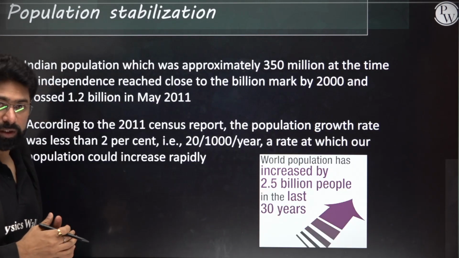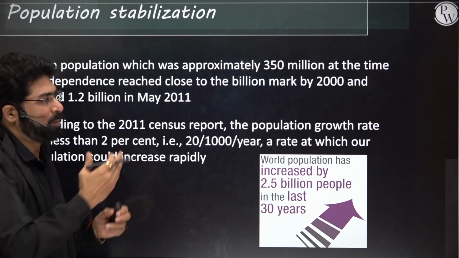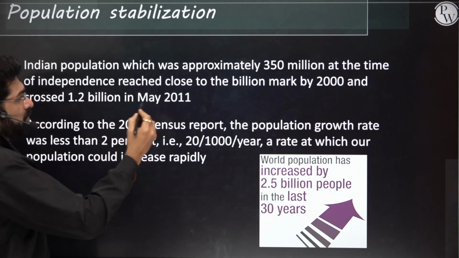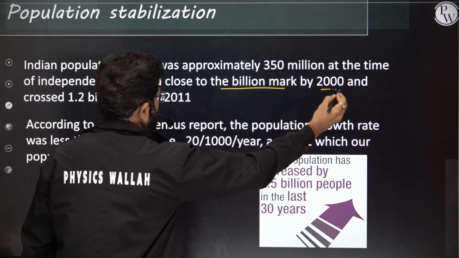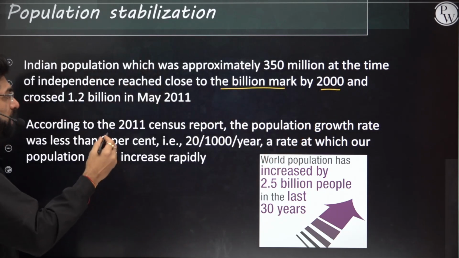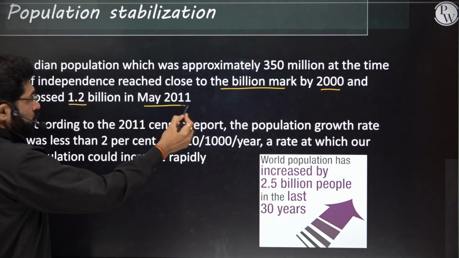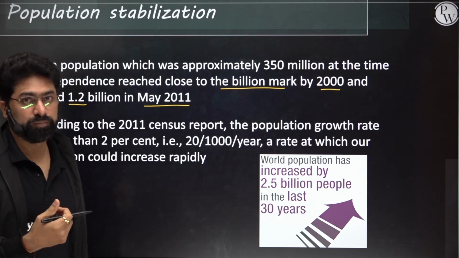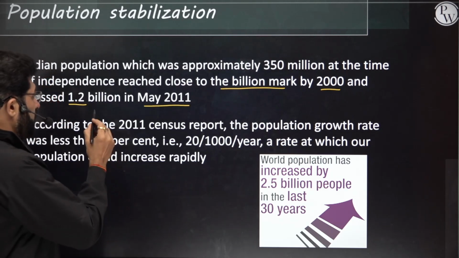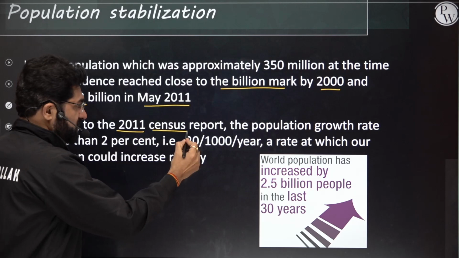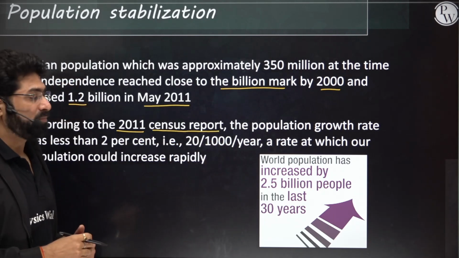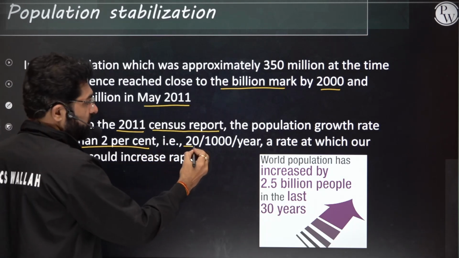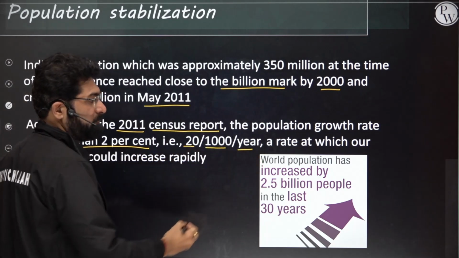Now, India also, around independence, had a very small population, only around 350 million. But it crossed the 1 billion mark by 2000, and it had around 1.2 billion in May 2011. Now it's exceeding 1.6 billion at present. According to the 2011 census report, growth was less than 2%, that is 20 individuals per thousand per year.